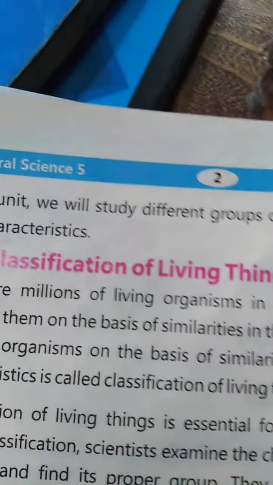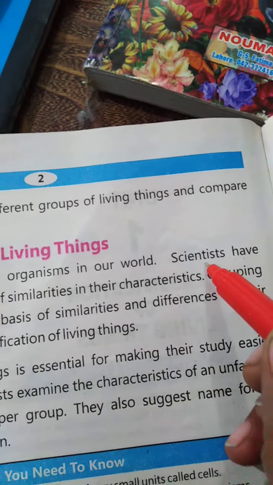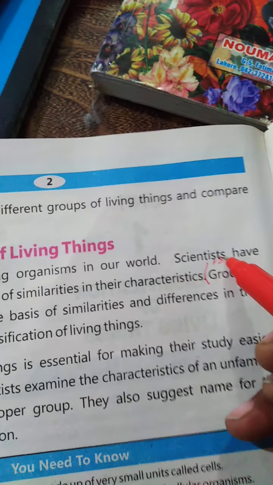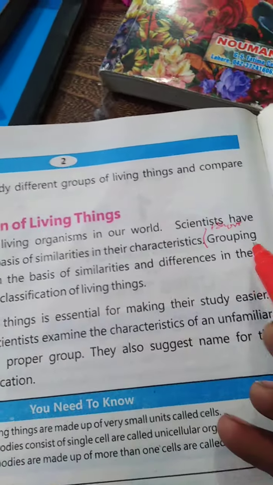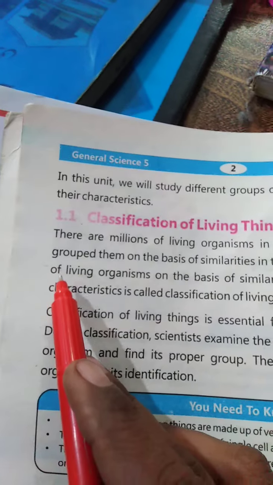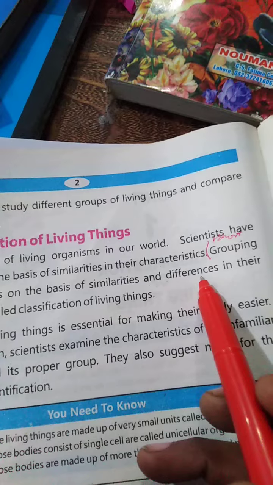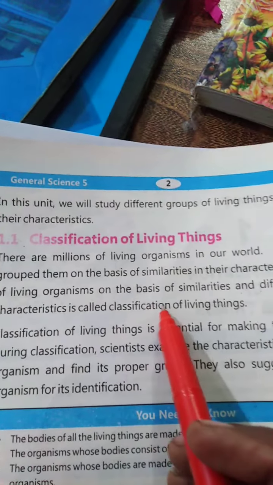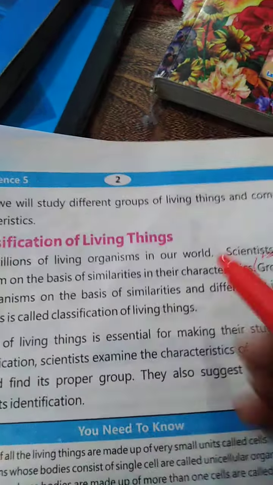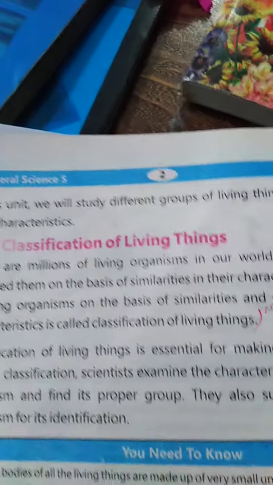The answer of that first question: grouping of living organisms on the basis of similarities and differences in their characteristics is called the classification of living things. Very good. That is the answer of the first question.